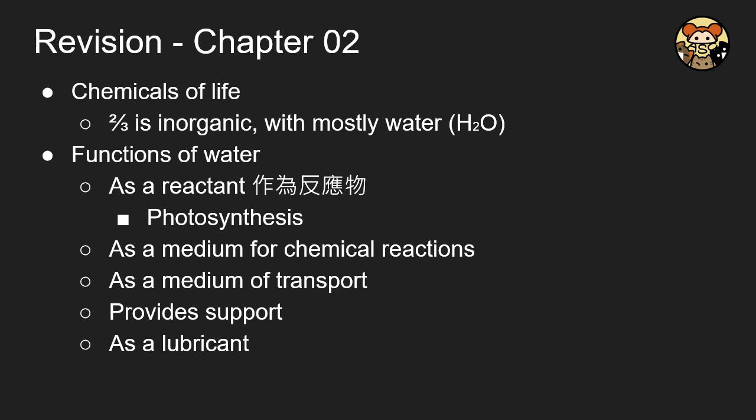So first of all, we would like to talk about water, because in our life, most of them are organic, and for the majority, it will be water. So we have to understand the functions of water. Here we listed 5 common functions of water. Please kindly pick 2 of them to remember.